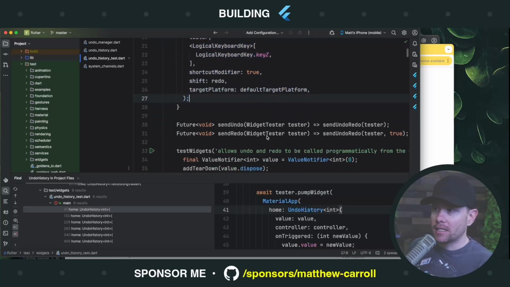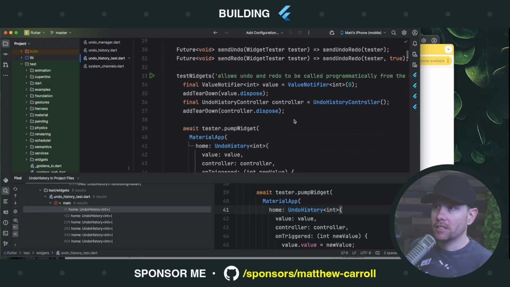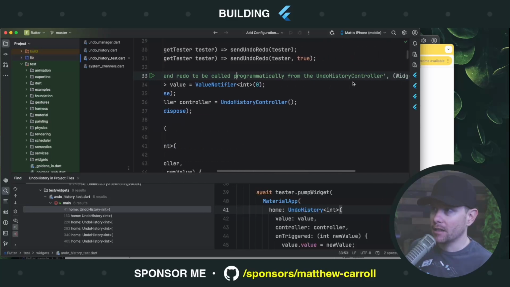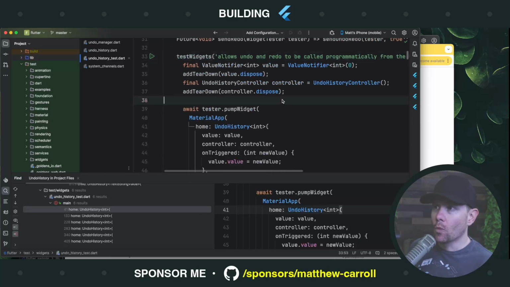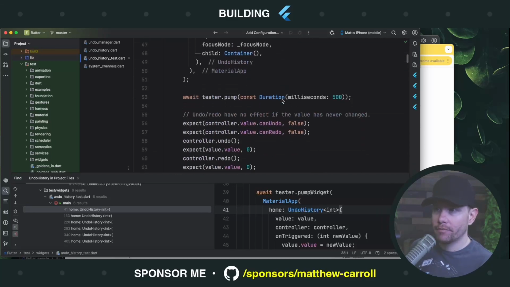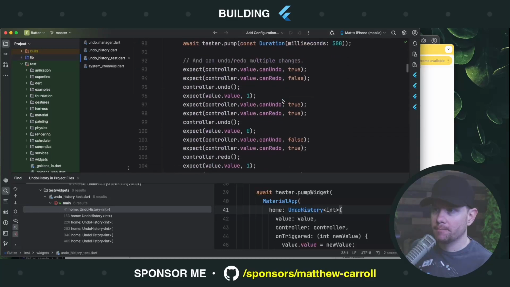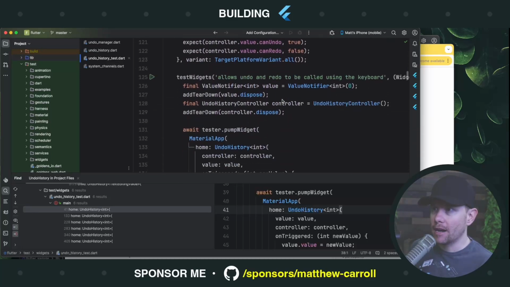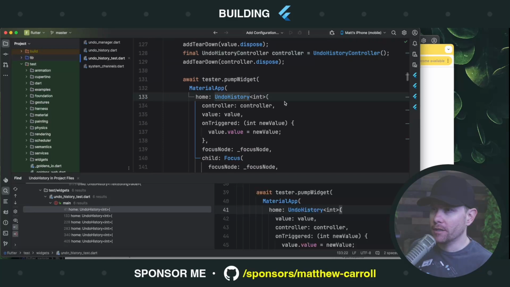So these are methods that simulate user behavior for the purpose of these tests. Then we have tests. Allows undo and redo to be called programmatically from the controller. We're focused, I think, on the widget, so that's probably not relevant to us. Scroll on down here. Allows undo and redo to be called using the keyboard. Let's see. So we have a controller here. So here's the widget.